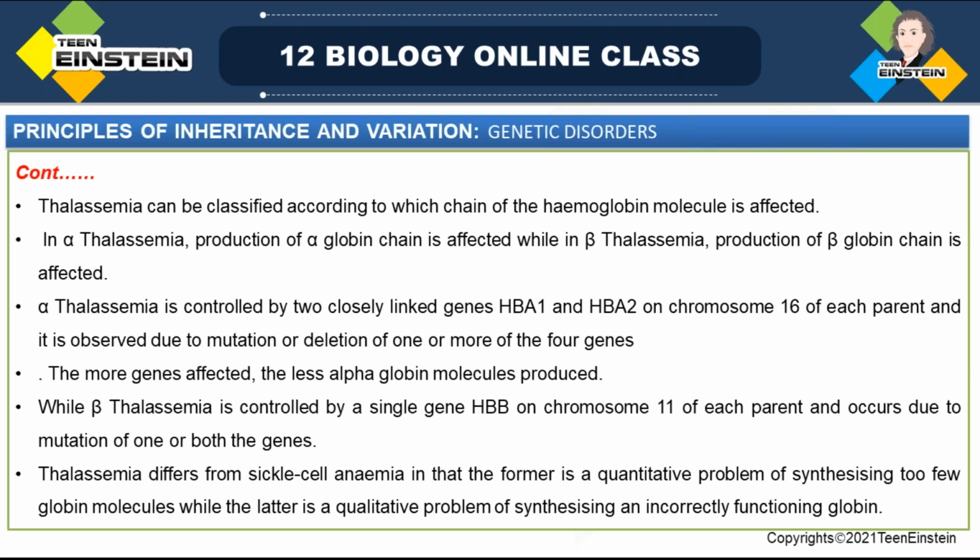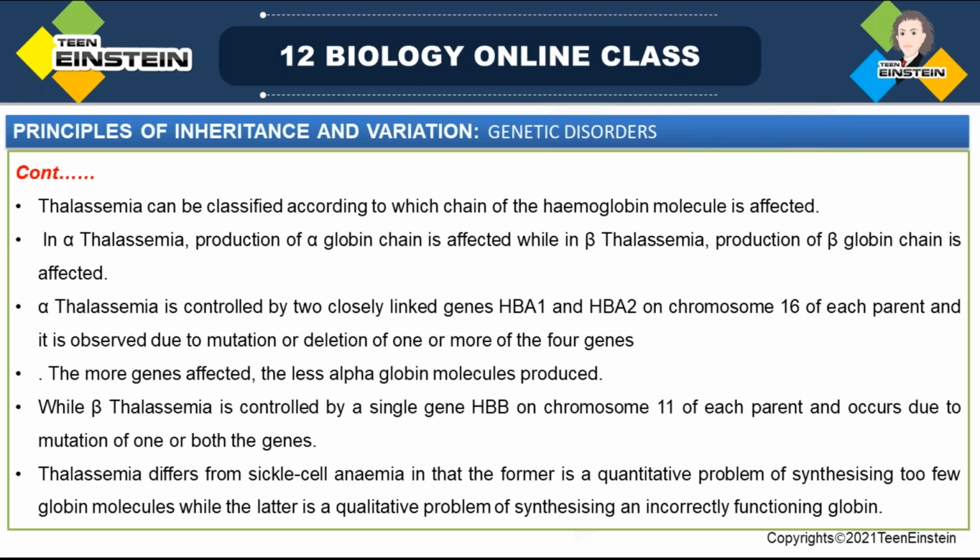Beta thalassemia is controlled by a single gene, HBB, on chromosome 11, while alpha thalassemia is on chromosome 16. Beta thalassemia is on the 11th chromosome, and it is controlled by the single gene HBB. It is present on the 11th chromosome of each parent, and it arises due to the mutation of one or both genes.